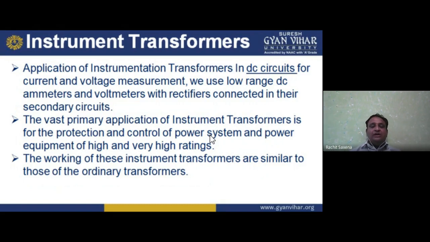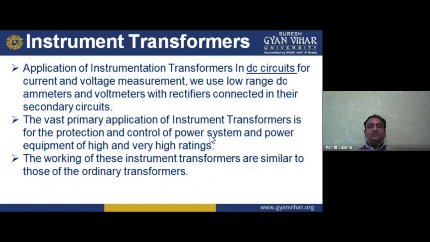K is basically the transformation ratio. The transformation ratio is the ratio of secondary voltage to primary voltage. It is the ratio of the primary current to the secondary current. It is the ratio of the secondary turns to the primary turns.